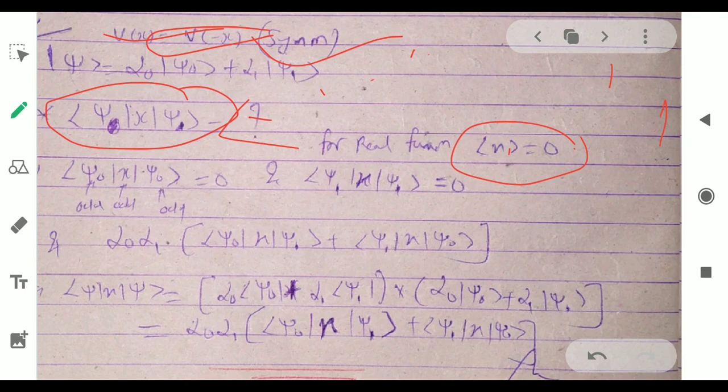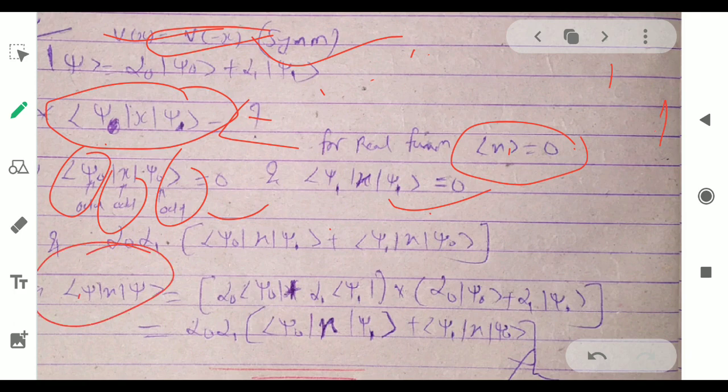Because this is odd, and this is odd, and odd multiplied will be 0, so psi1 and psi1 give 0, and psi0 and psi0 also give 0. So we will use the property.